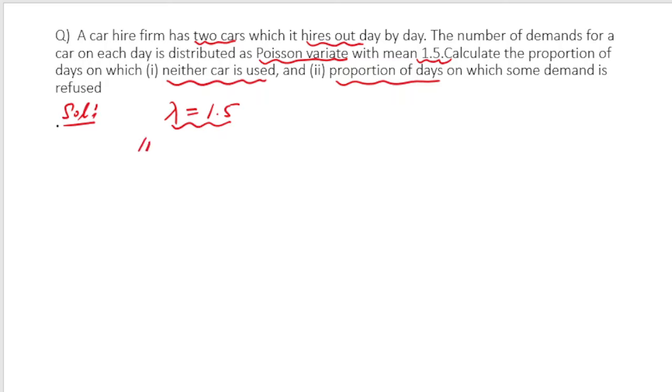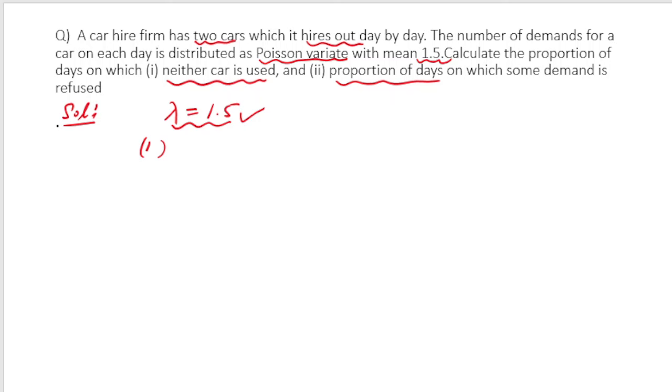Before I solve this problem, I hope you understand this: suppose you are running a car rental agency and you have only 2 cars, then hiring out a car is a success for you. Yes, because if you are running an agency, you want to make money. But sometimes it may happen that you are sitting idle throughout the day and no demand was there, right? No demand means neither car is used, both the cars are lying in the parking space, no car has been hired out. So what is the probability of that?